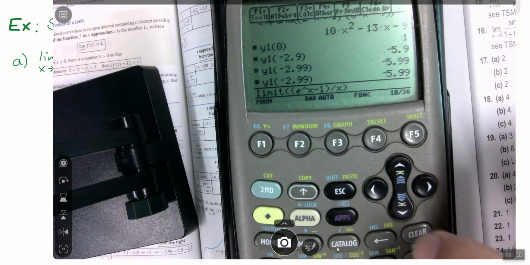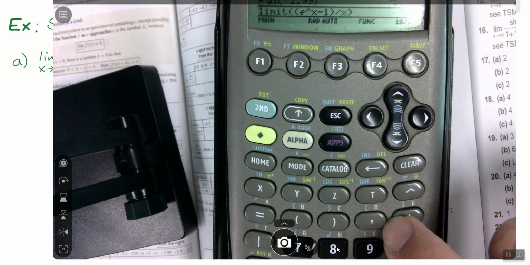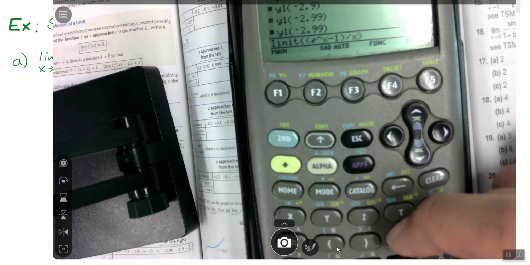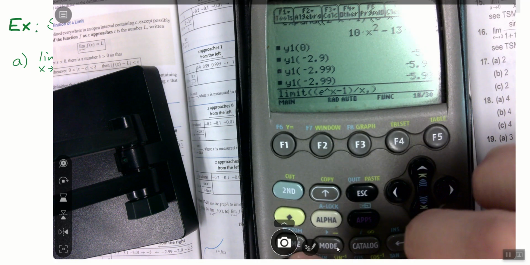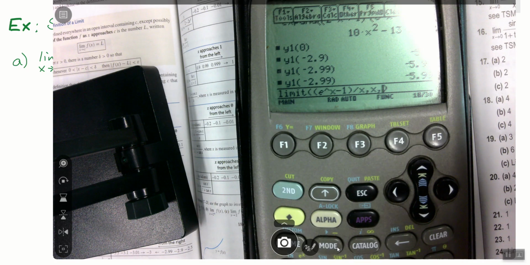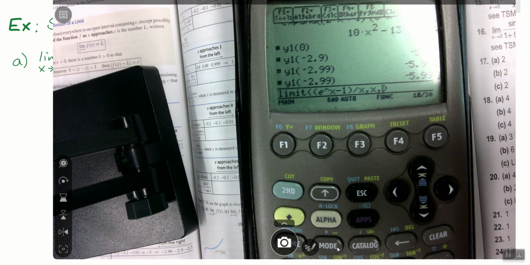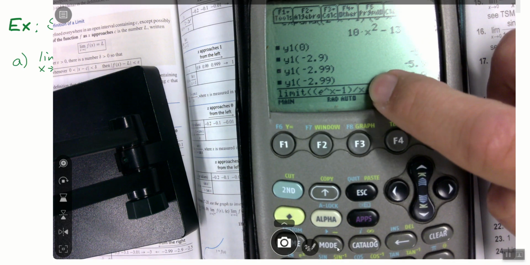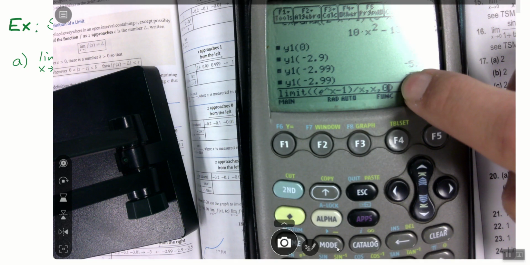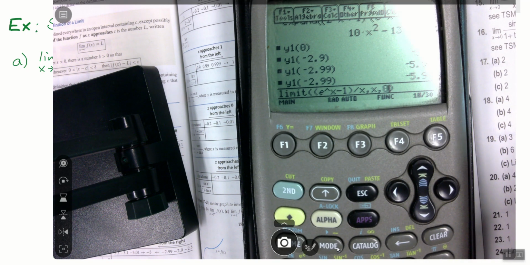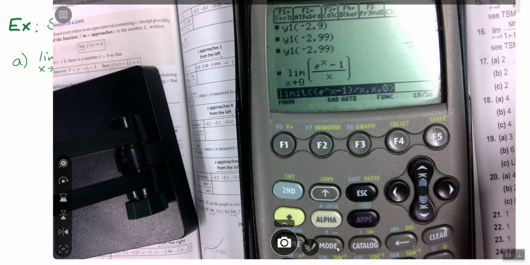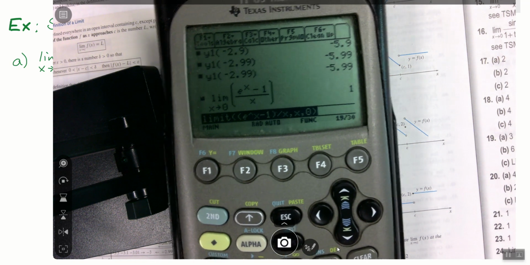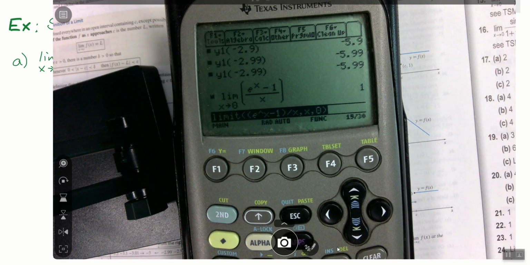We're taking the limit of this function, and then we're going to use a comma, which is right above 9. So I'm inside my parentheses still. The limit of that function, comma, what variable are we dealing with? X. So I'm going to type comma x. And then last one, what value is this going to? 0. Now, the notation on the calculator is going to be kind of ugly. We have the limit, then the function, comma, variable, comma, to what? If you hit enter now, because of the pretty print, it is going to hook us up. Is that what we were just asked to solve? Yes. And when they do it, they got 1. Did that agree with our table? Did that agree with our graph?